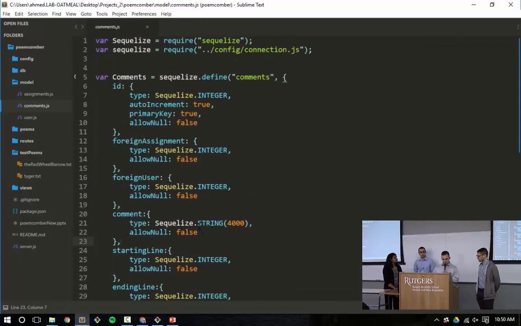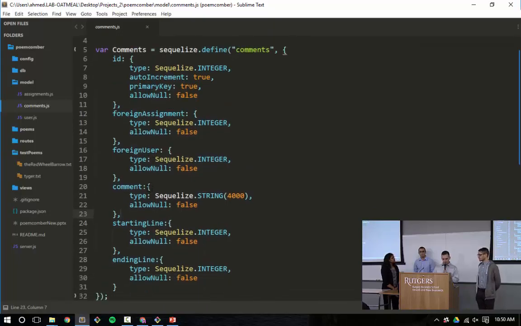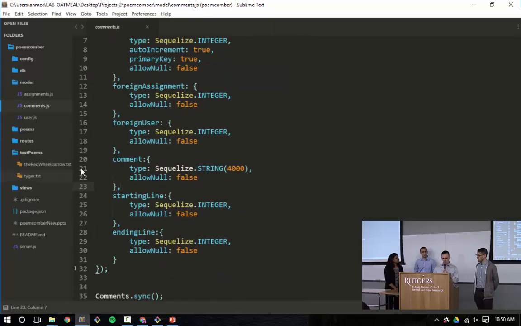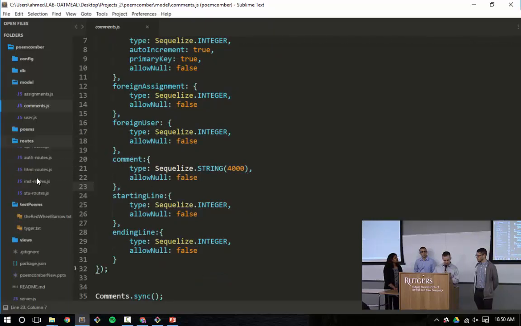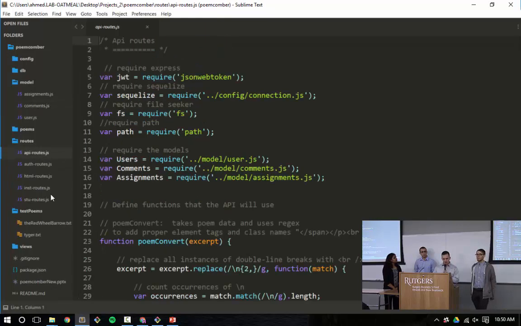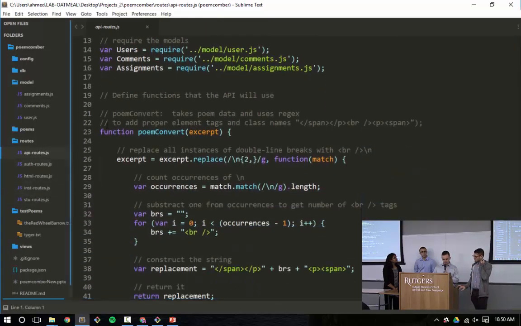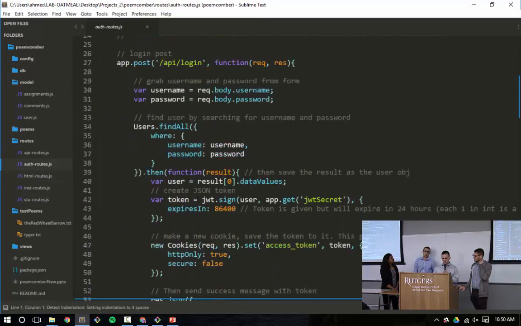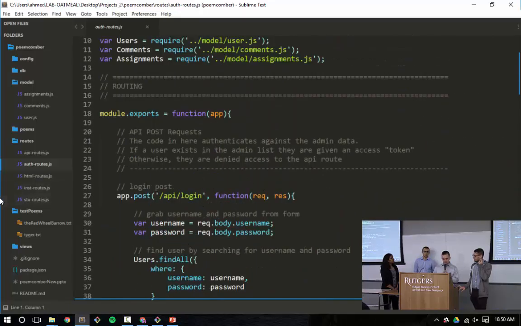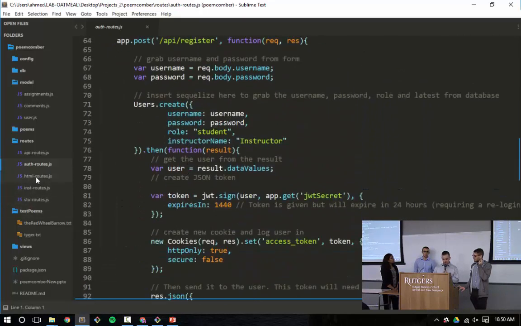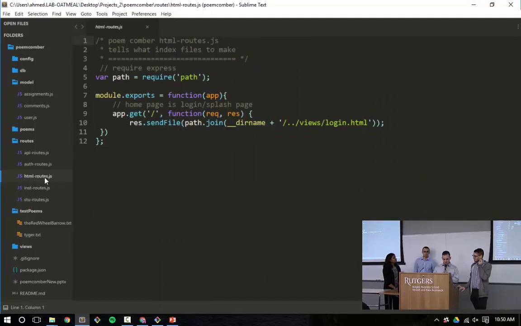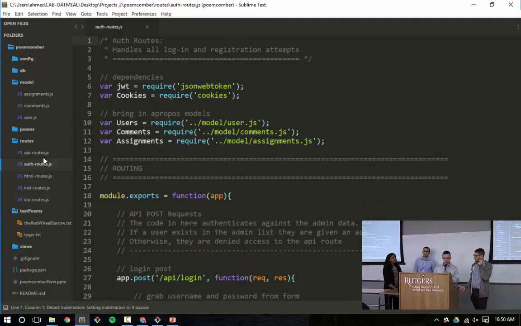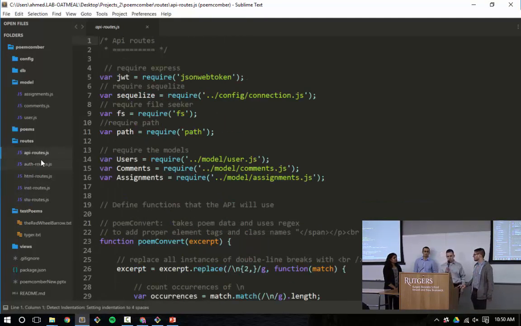We use Express for all the serving. MySQL is a database. Sequelize we use as an ORM. Now I'm just going to show you some of the routes real quick. API routes is where a majority of the stuff goes on. Authentication routes is simply authentication for logging in, and the tokens. HTML routes, instructor routes, and student routes is just routing to the different HTML pages.